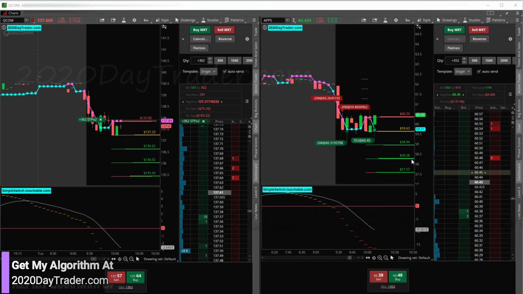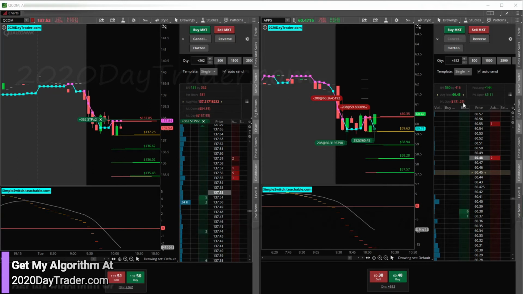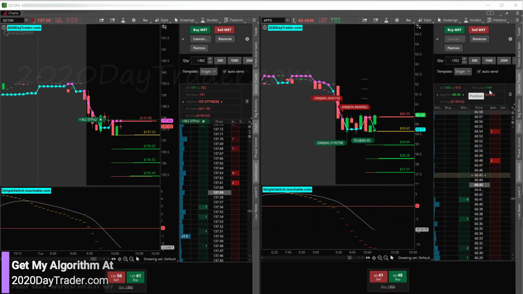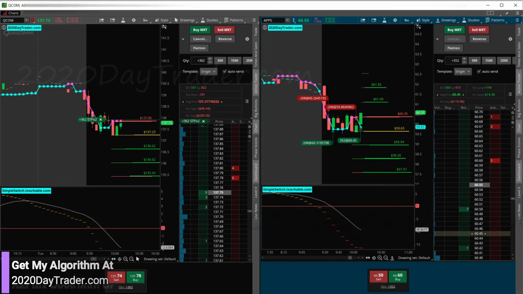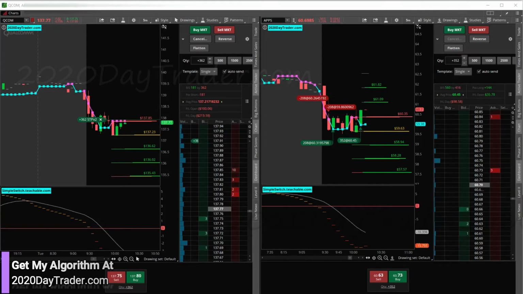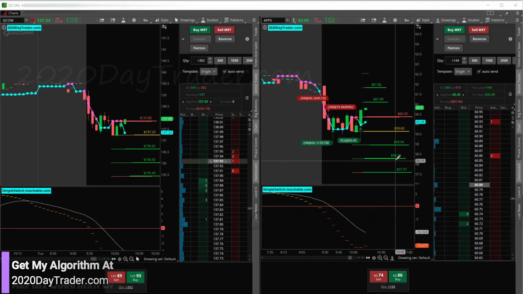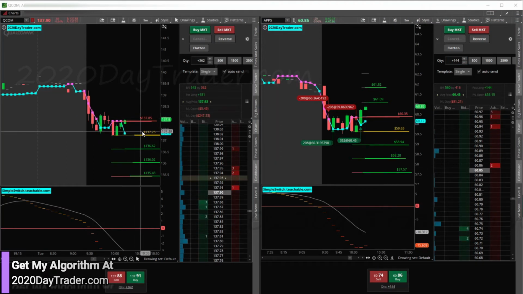Okay, so we just speed bumped APPS. So just double checking, what's our share size? 144. Okay, got the right share size. Cool. All right, going to go buy JD right now in about 5 seconds. Okay, so we're in JD. Let me change this to the right share size before I forget. All right, speed bumping QCOM over here.